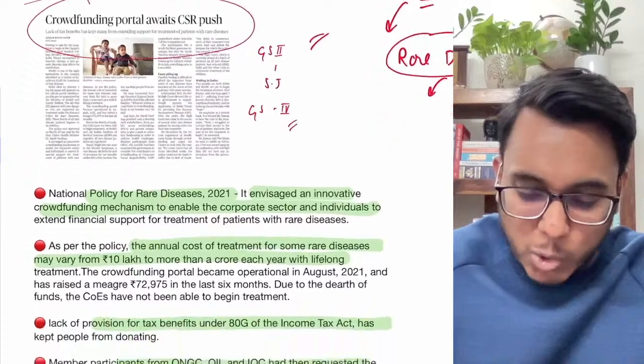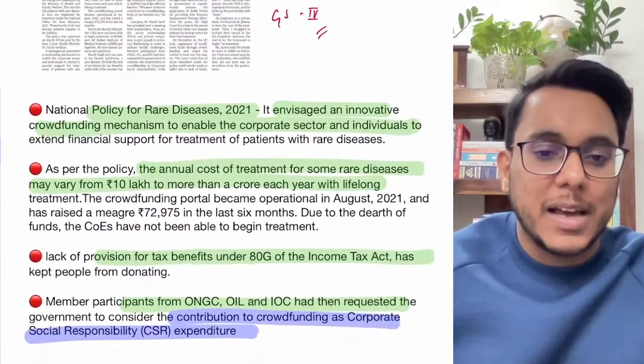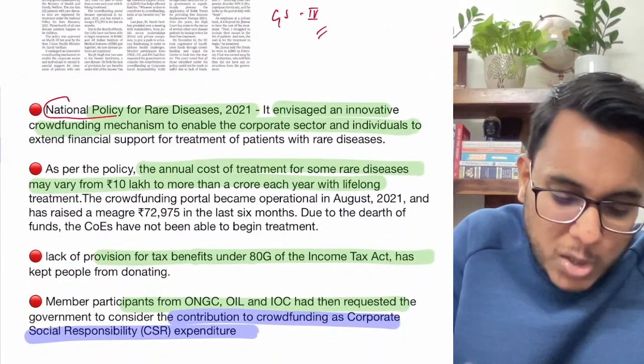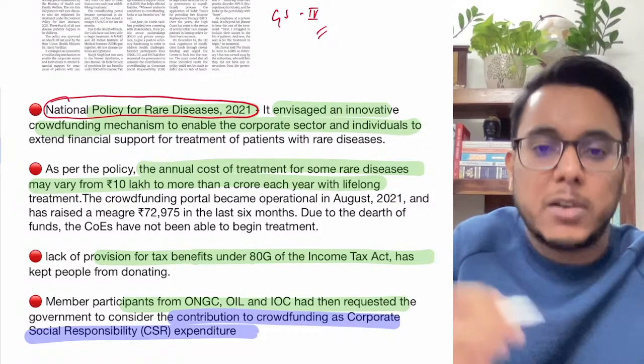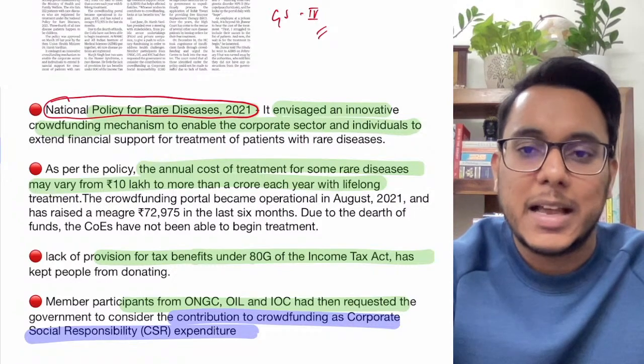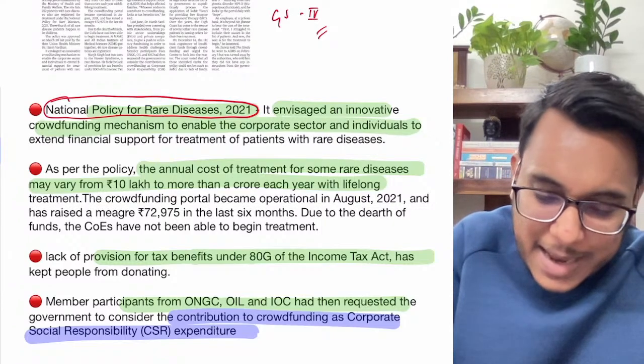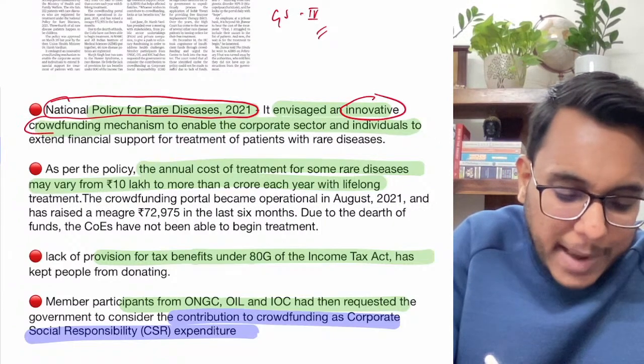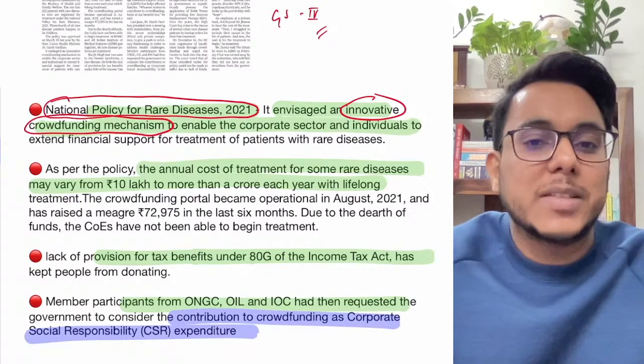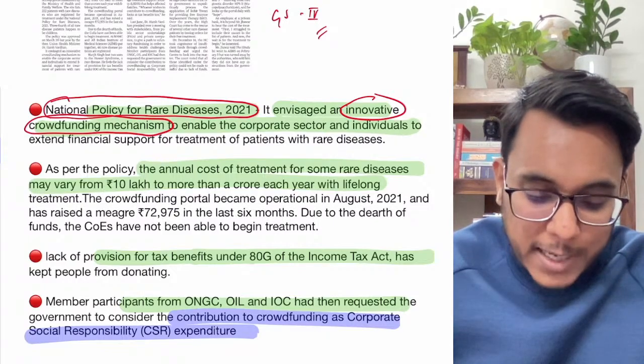Now guys, actually to help the people who are suffering with these rare diseases, the National Policy on Rare Disease 2021 was notified. Under this policy, it provided that an innovative crowdfunding mechanism can be explored. What is this? First of all, the crowdfunding mechanism.